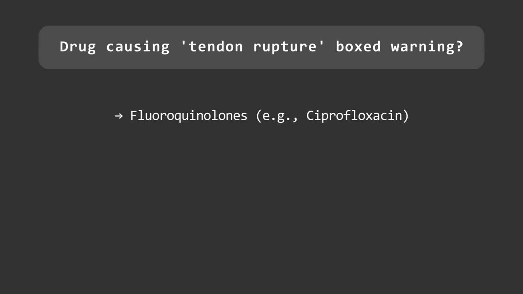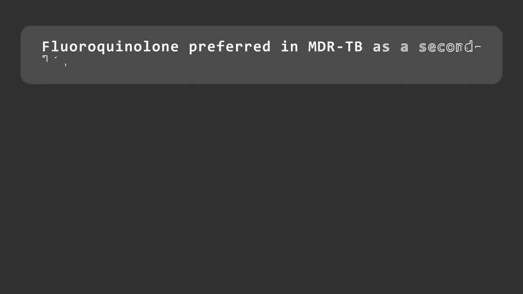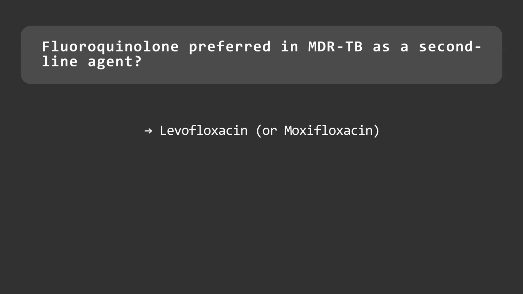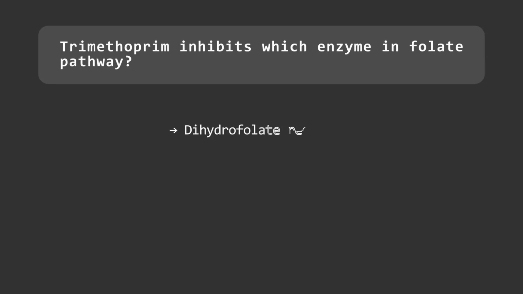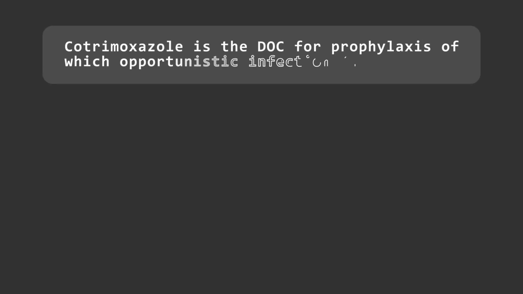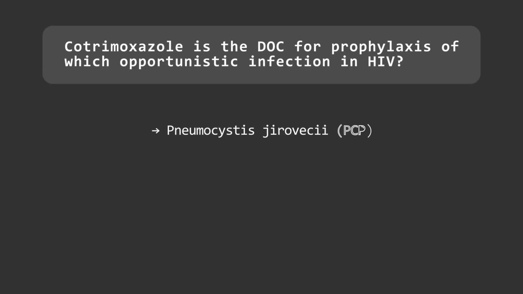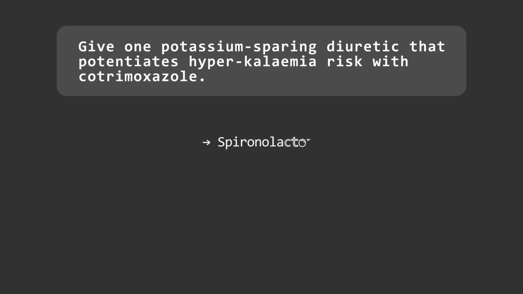Fluoroquinolones, e.g. ciprofloxacin. Fluoroquinolone preferred in MDR-TB as a second-line agent? Levofloxacin or moxifloxacin. Name the DNA gyrase subunit inhibited by quinolones: gyrase and topoisomerase IV. Trimethoprim inhibits which enzyme in folate pathway? Dihydrofolate reductase. Cotrimoxazole is the DOC for prophylaxis of which opportunistic infection in HIV? Pneumocystis jirovecii, PCP. Give one potassium-sparing diuretic that potentiates hyperkalemia risk with cotrimoxazole: spironolactone.